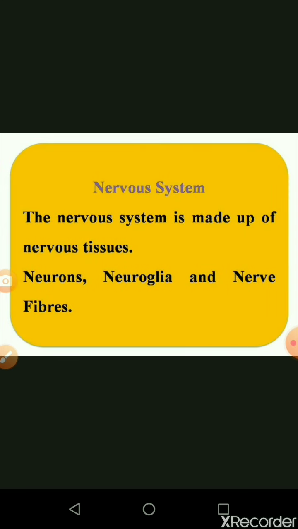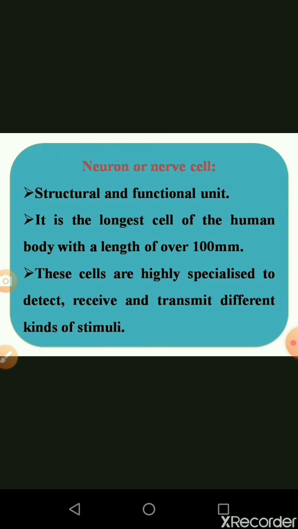The next one, the nervous system, consists of three different types of tissue. One is neurons, then neuroglia, and nerve fibers. So what is a neuron? A neuron is the structural and functional unit of the nervous system. We already studied in the previous lesson the structural and functional unit of the kidney, that is called nephron. The structural and functional unit of the nervous system is called the neuron.